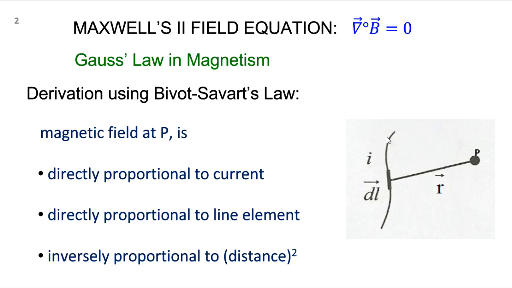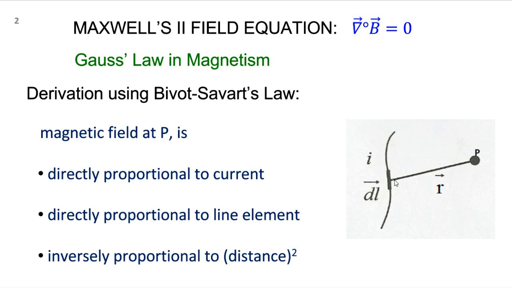First you cut this conductor into a large number of small elements. This dl is one such element of the conductor. Choose the midpoint of that element and join it with the point where you want to find the field strength. This is going to be the position vector.